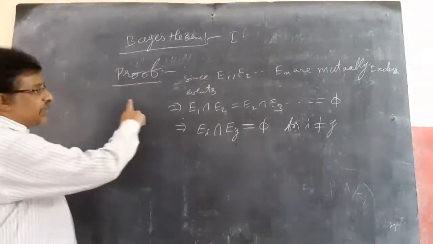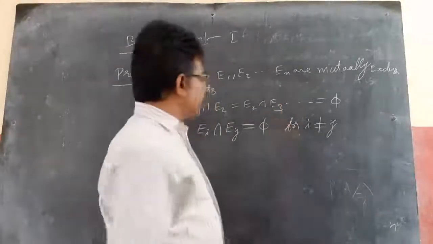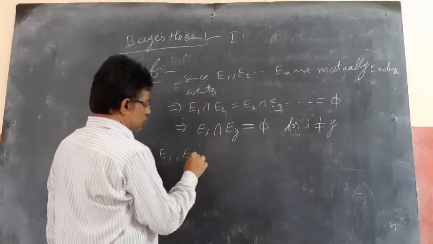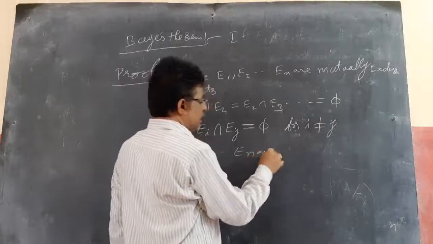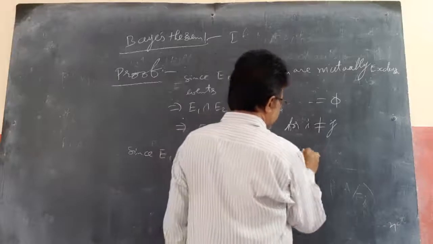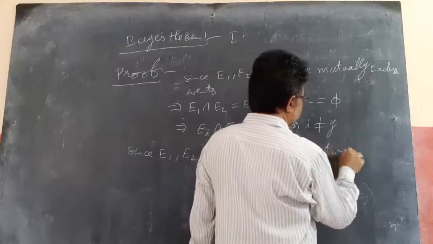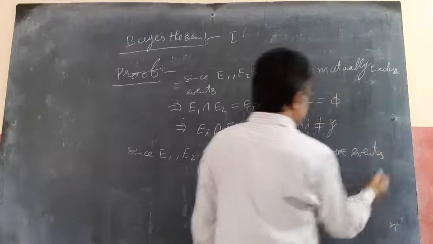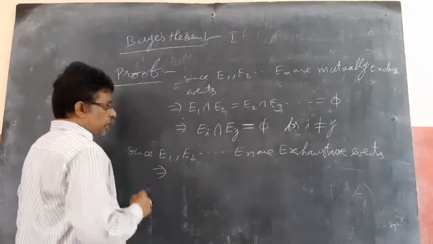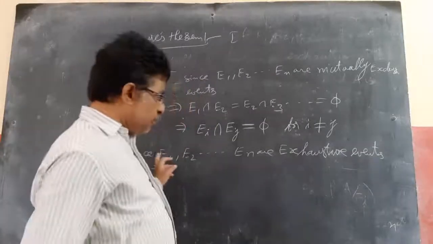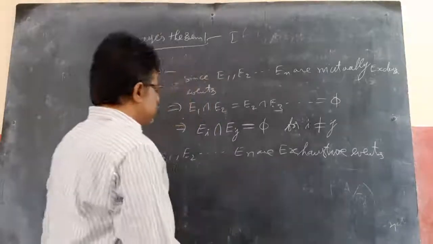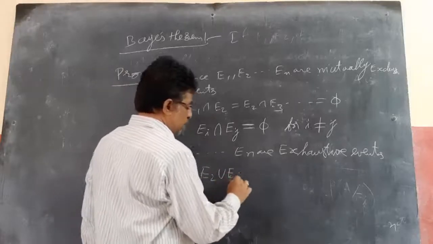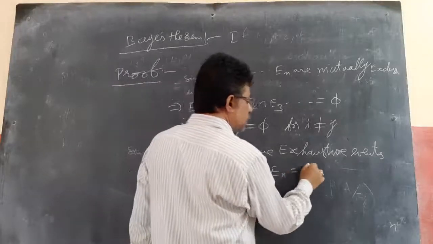Next, E1, E2 and so on, En are exhaustive events. Exhaustive events means the union of all of them equals the sample space. So E1 union E2 union E3 and so on up to En is always equal to the sample space.